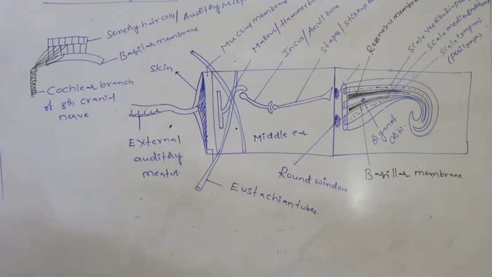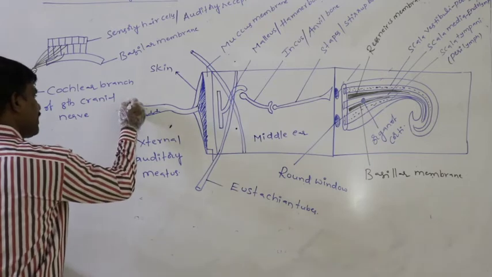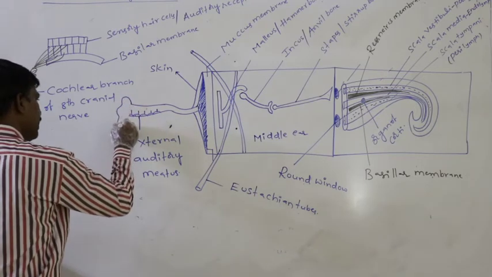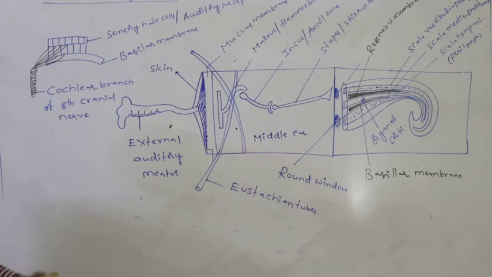From the base of each and every sensory hair cell, these nerve fibers principally aggregate and form the cochlear branch of the eighth cranial nerve. Later they reach the temporal region of the cerebral cortex, and finally they conduct the impulse to it.